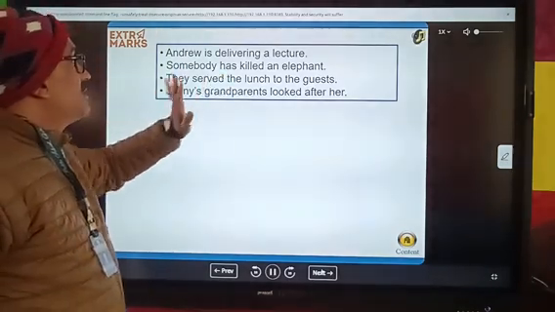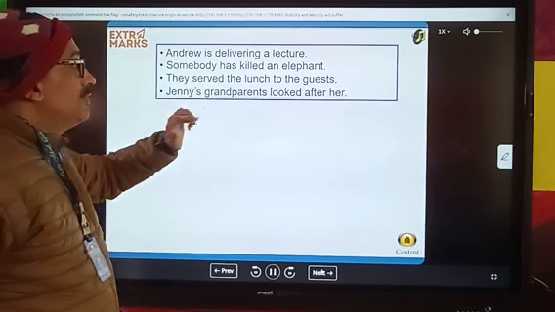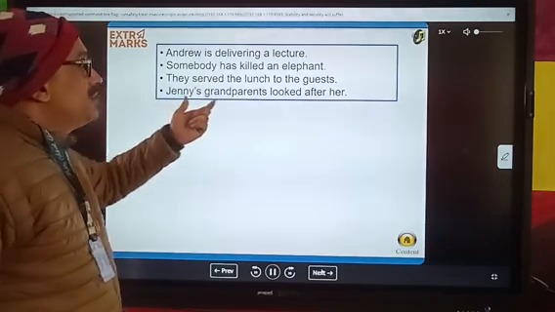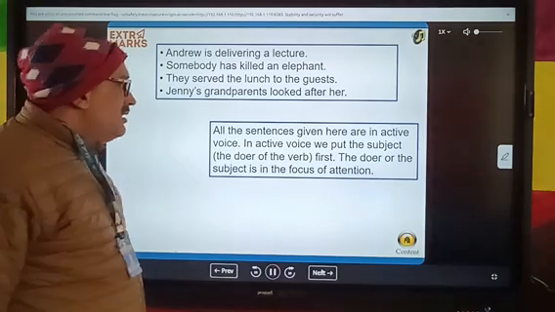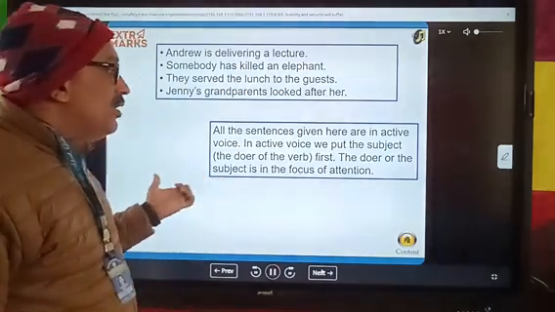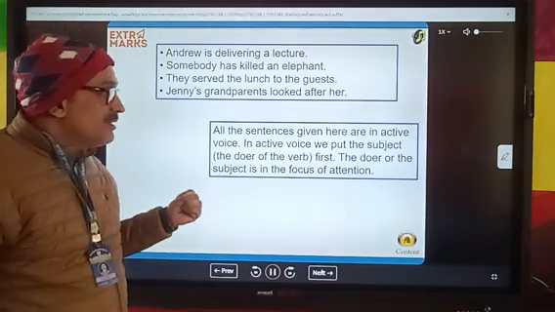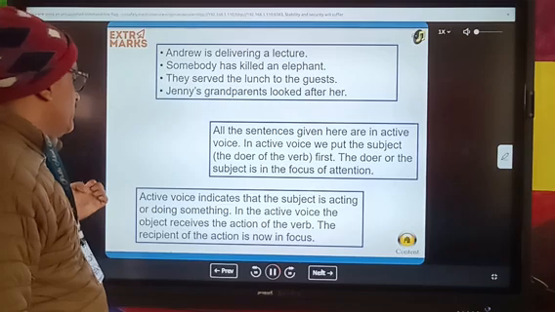Andrew is delivering the lecture. Somebody has killed an elephant. They serve the lunch to the guests. Jenny's grandparents look after her. Here all the sentences given are in active voice. In active voice, we put the subject, the doer of the action, first. The doer of the action is in the focus of attention.